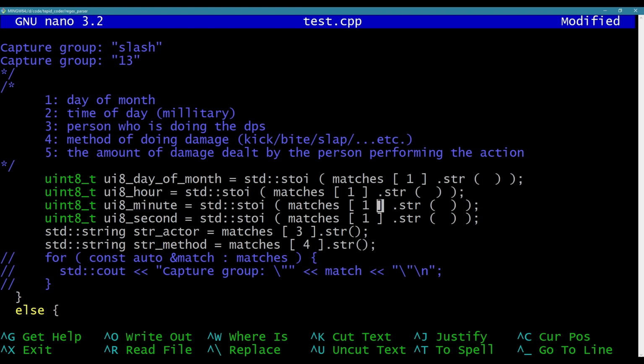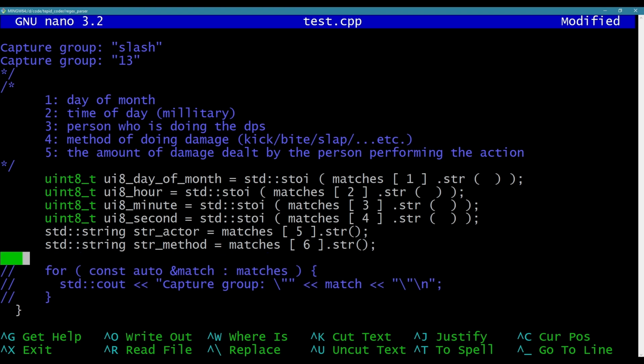Okay. Oh, you know what? I'm going to have to do another regex to break this up even further if I do it this way. So what I'm going to do is say this is a 2, this is going to be a 3, a 4, a 5, a 6. And then we have one more, which is the amount of damage dealt.